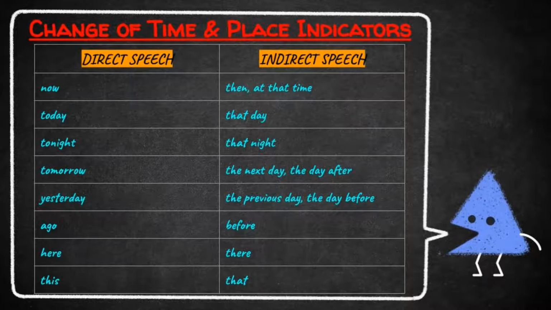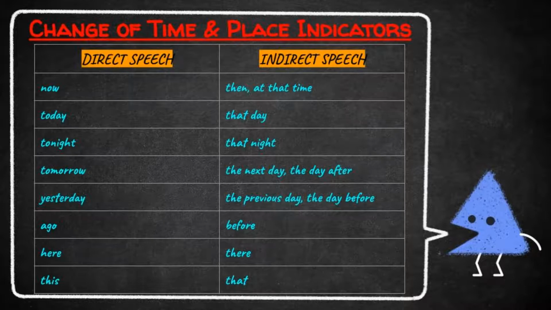That means the words that denote time and place will be changed in indirect speech. Look at the table. If we use the word now in direct speech, it will be changed as then or at that time in indirect. Let us move to the next one.